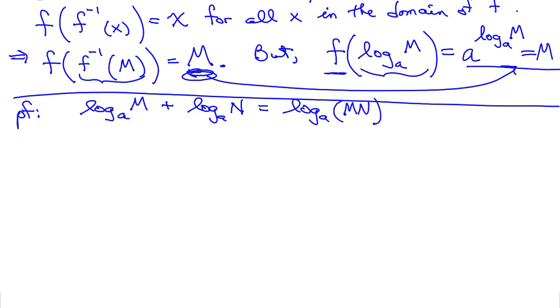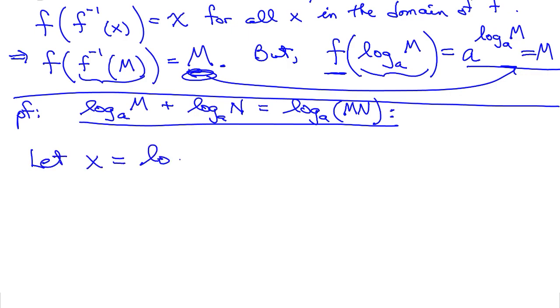So let's prove that. So again, when you do a little proof, you have to do some setup. So let me go ahead and declare that x is going to be equal to log base a of m, and y is equal to log base a of n.